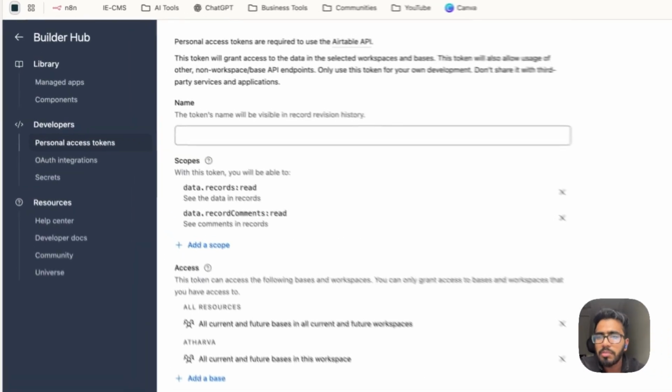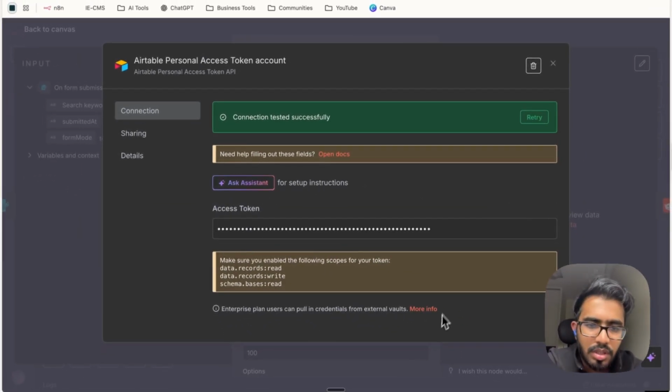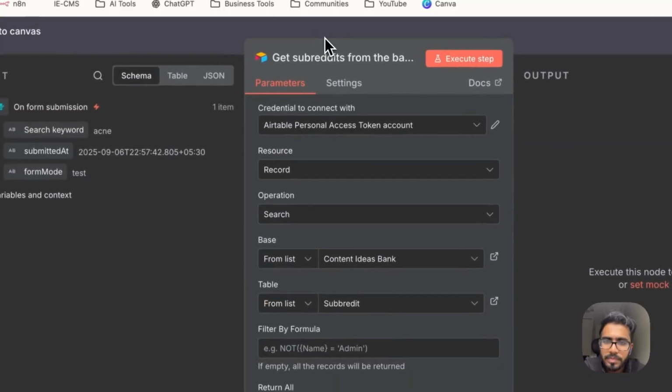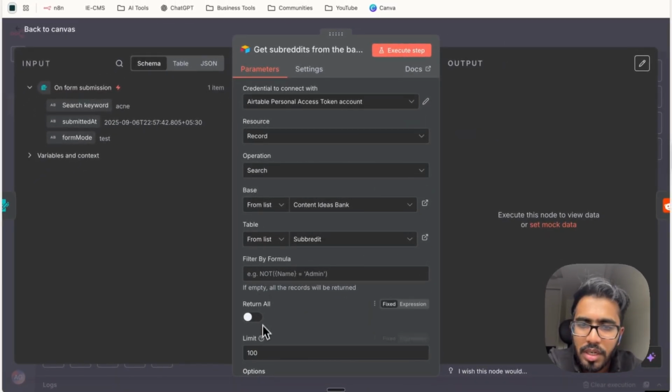Copy that token, come back to N8N here and paste that token. Then you will get a connect option. So just click connect and your Airtable account will be connected to N8N. So the next step is to configure the entire Airtable nodes. In the resource section, select record.